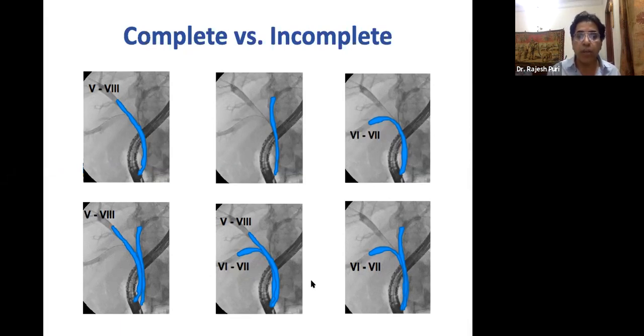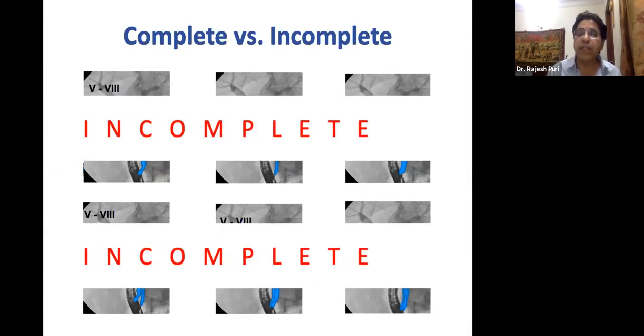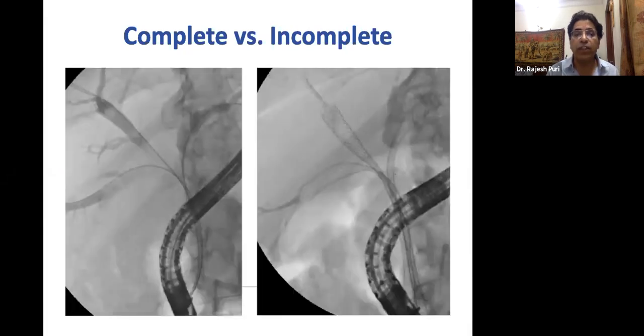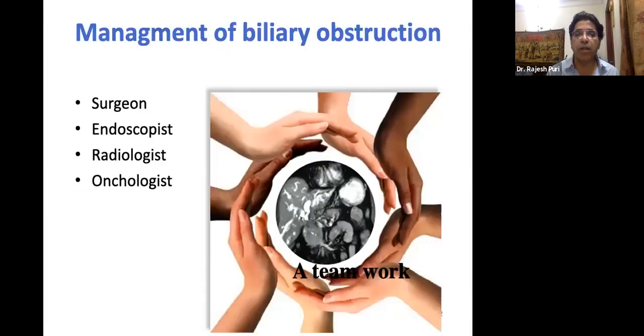If you look at here, putting the stent into 2 segments is also incomplete. So that is called incomplete drainage. Incomplete drainage still has the risk of cholangitis. A complete drainage is always better, and in my practice, generally I prefer to do the complete drainage. What happens in day-to-day practice is people feel that I do the 2-system drainage and leave the rest of the system. The patient develops cholangitis after 3 to 4 days. He requires percutaneous drainage. The cost of treatment goes high. Patient morbidity and mortality is high.